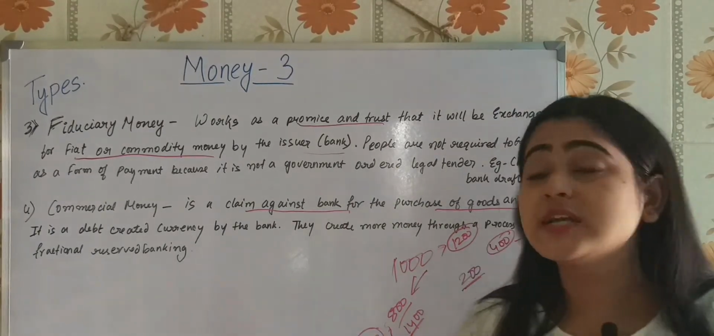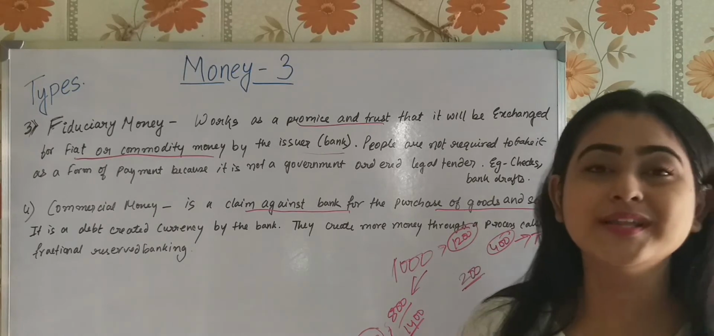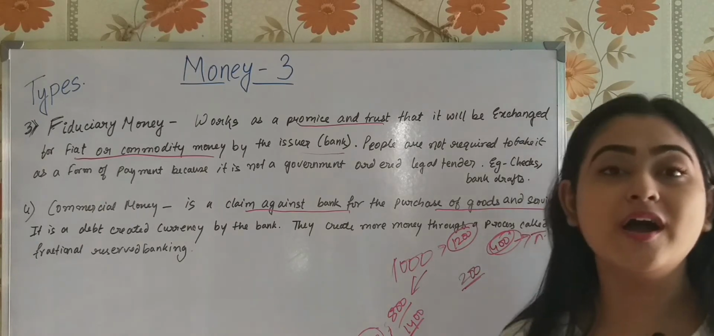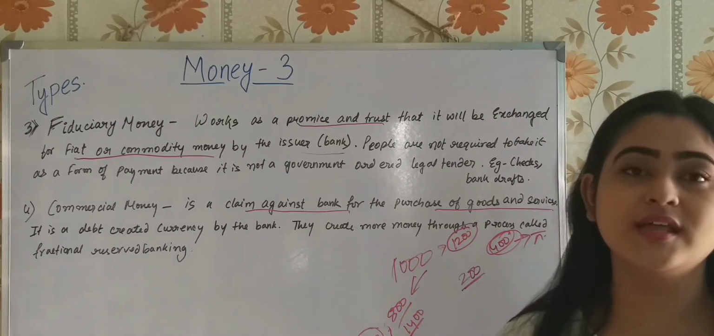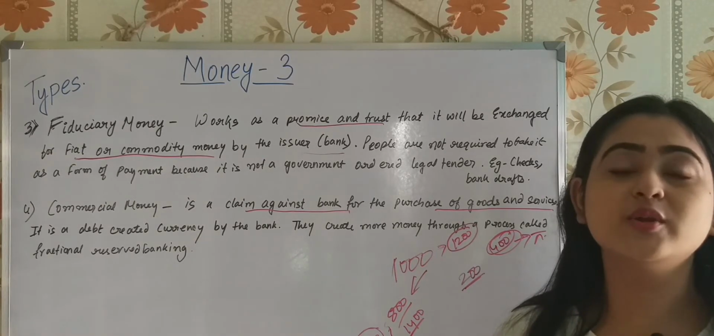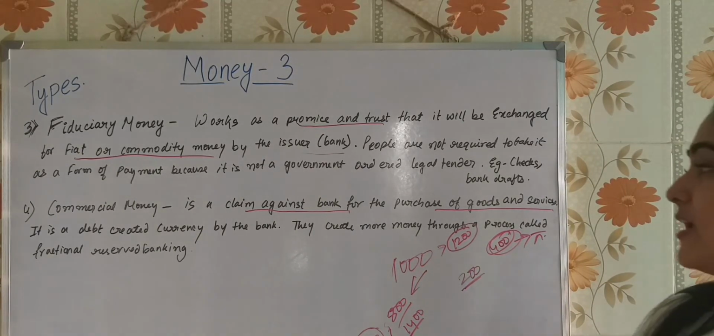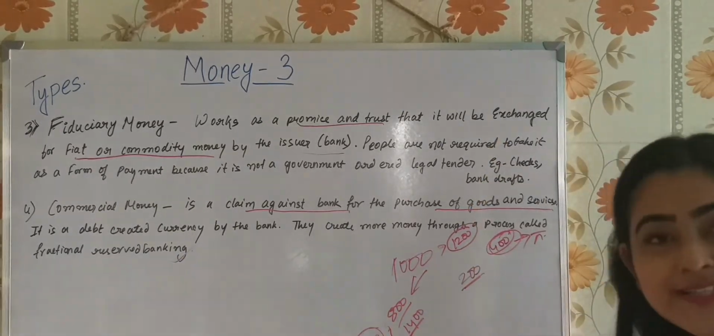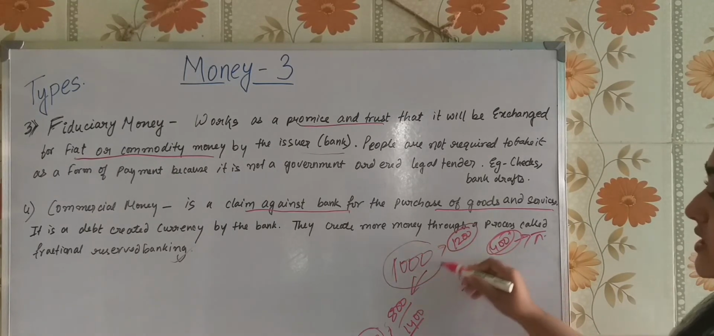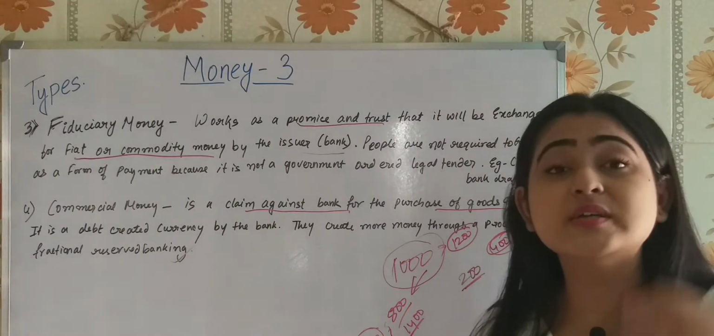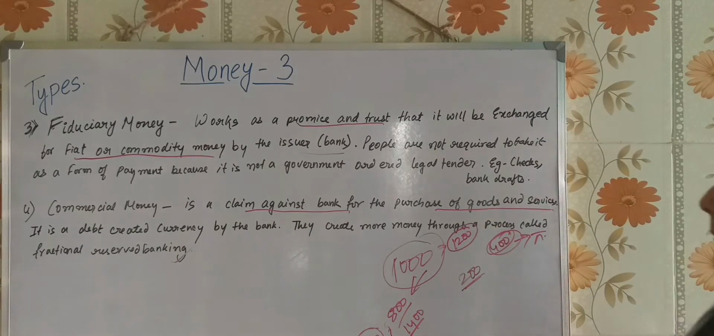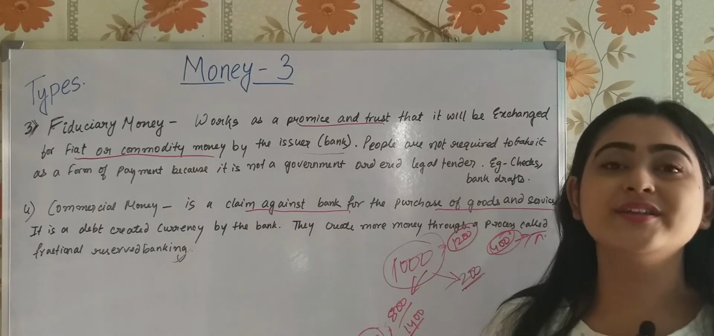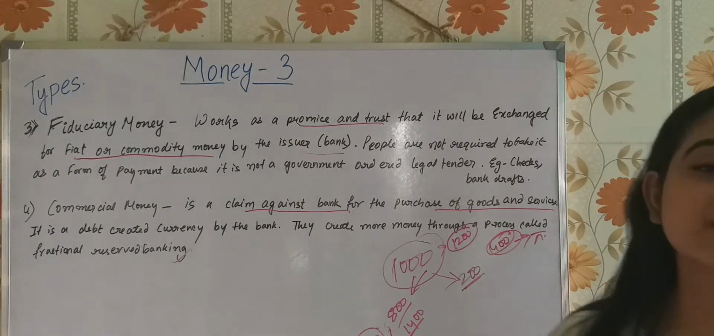It is debt created currency by the bank. What is it? You see the debt, this 400 is created by the bank. It's the extra amount which is coming into circulation. So that is the debt created currency by the bank. They create more money through a process called fractional reserve banking. What does that imply? The 1,000 rupees that you are depositing, the bank is not reserving all the 1,000 rupees but keeping 200 and providing the rest as loan. So that is how the bank creates money. That is the process of fractional reserve banking.